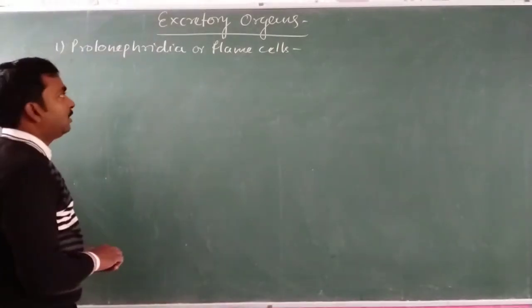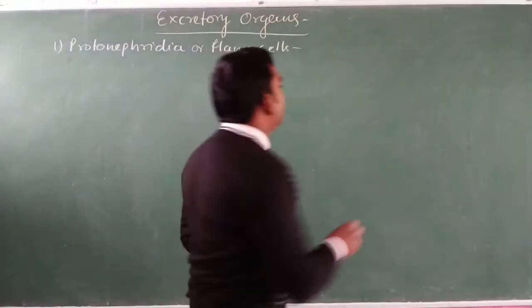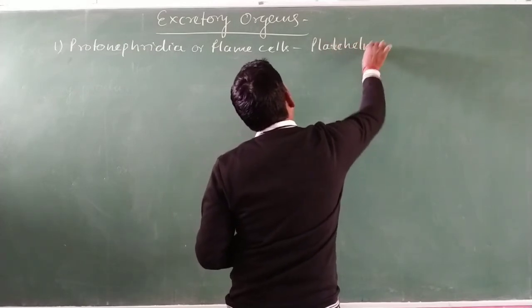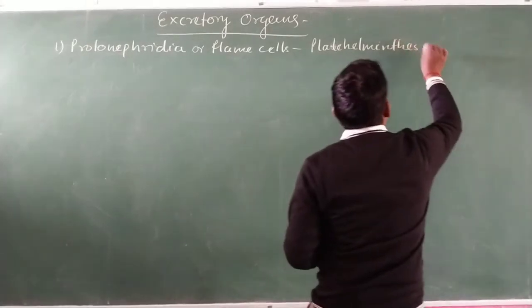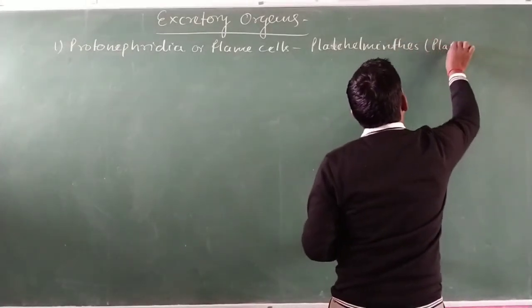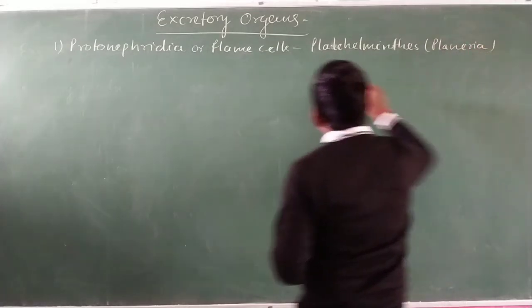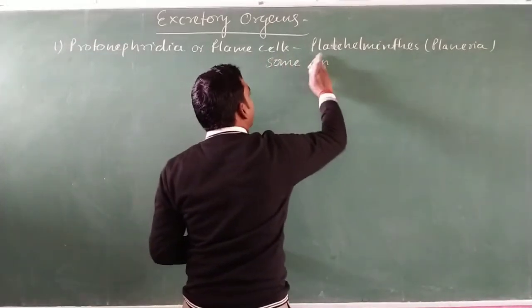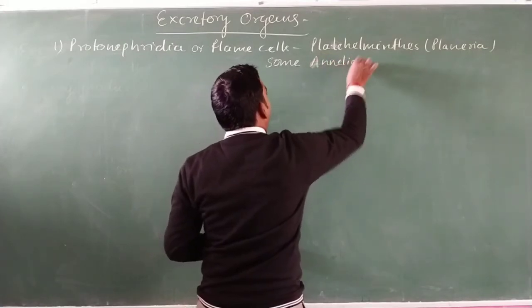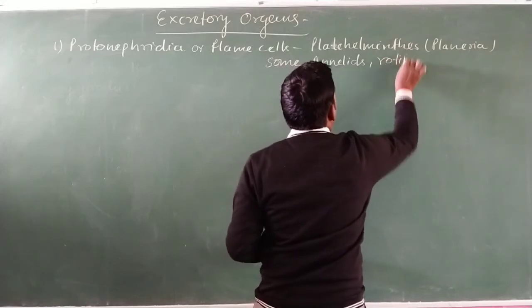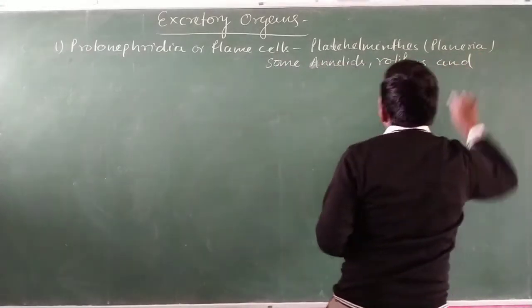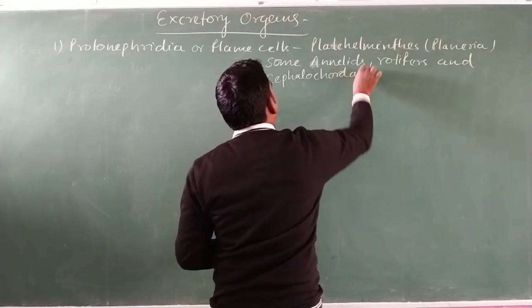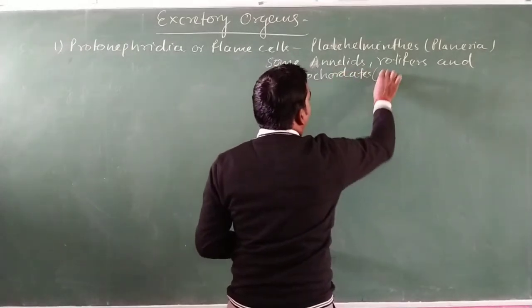Protonephridia or flame cells are the excretory organs present in some platyhelminthes like planaria, some annelids, rotifers, and cephalochordates, for example Amphioxus.